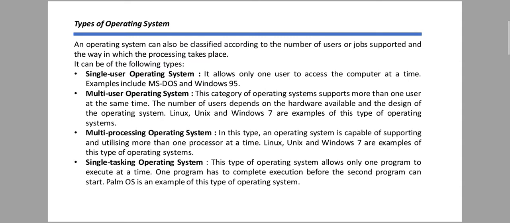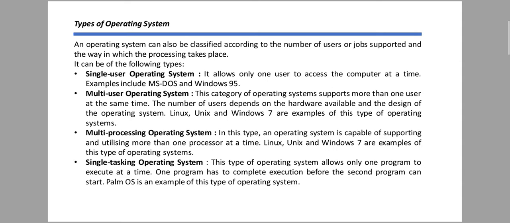The number of users depends on the hardware available and the design of the operating system. Linux, Unix, Windows 7 are examples of this type of operating system. That means Linux, Unix and Windows 7 are multiple user operating systems.